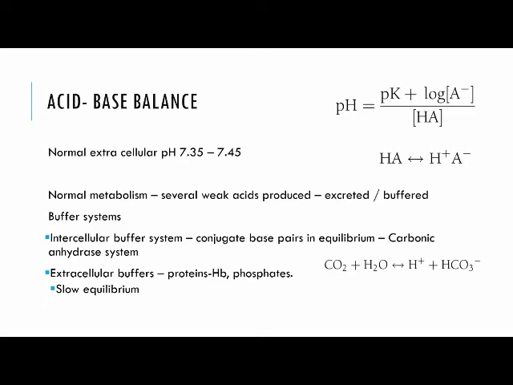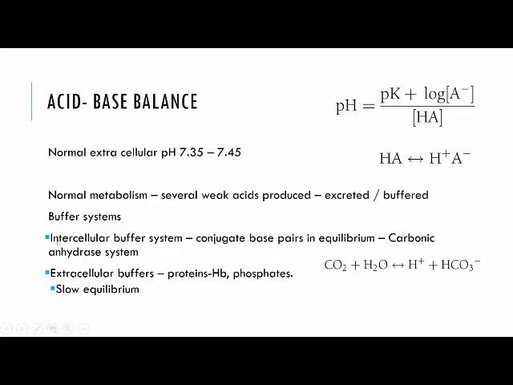Okay, Vidya. Yes, sir. Question of acid-base balance in a child. Normal extracellular pH ranges between 7.35 and 7.45. The pH is calculated from the Henderson-Hasselbalch equation we all know, where pK is the dissociation constant of a weak acid, and the logarithm of the ratio of the dissociated acid to the concentration of the acid. Normal metabolic processes in a child give rise to several weak acids like carbonic acid, lactic acid, keto acids, phosphoric acid, and sulfuric acid, and these are usually either excreted or controlled by buffer systems.